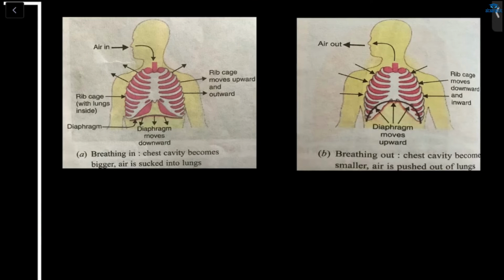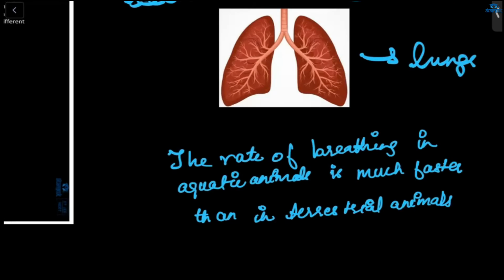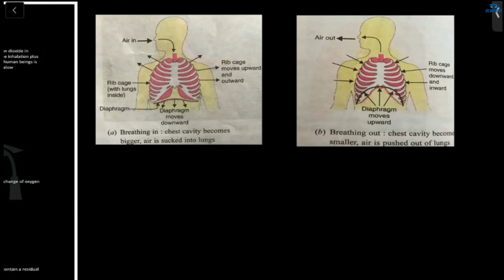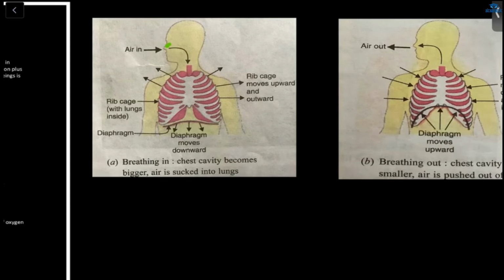The process of breathing takes place in our lungs. You have seen this lung, right? Lungs are connected to our nostrils. Here we have our nostrils, the holes in our nose.